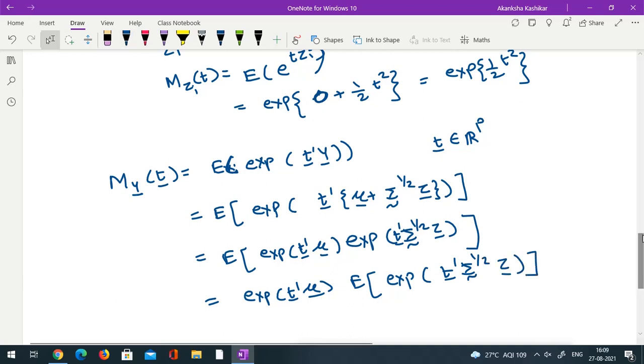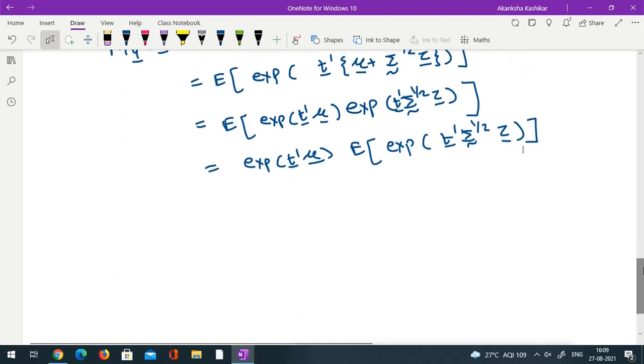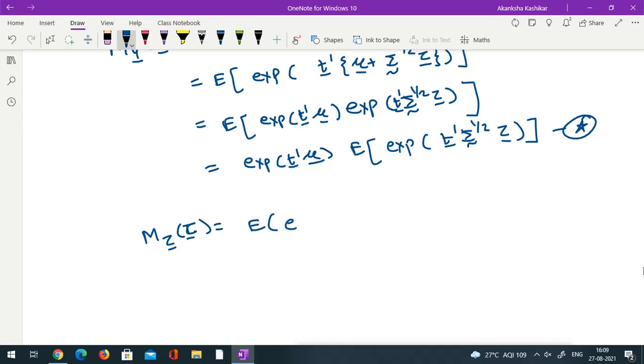What do I know about the MGF of vector z? Let me call this star and we'll come back to this. So individual z's are normal 0, 1. So the MGF of z at some vector, say tau, will be expectation of e raised to tau prime z. This would be expectation of e raised to summation tau_i z_i, i going from 1 to p, correct?